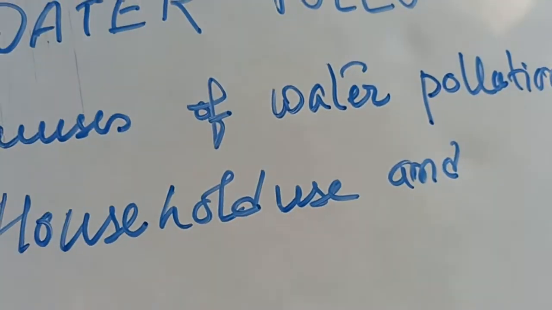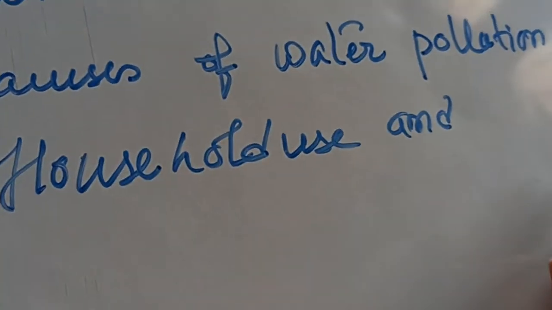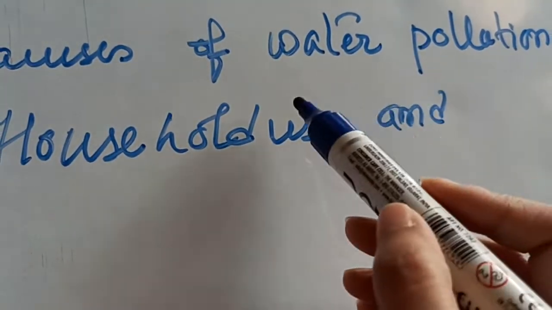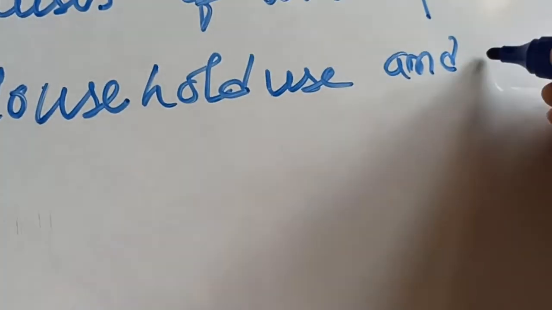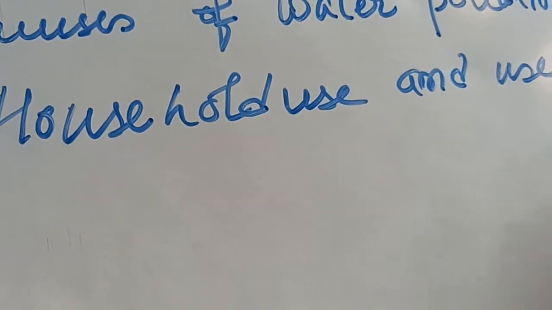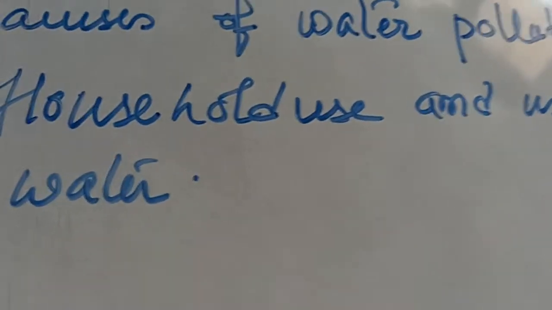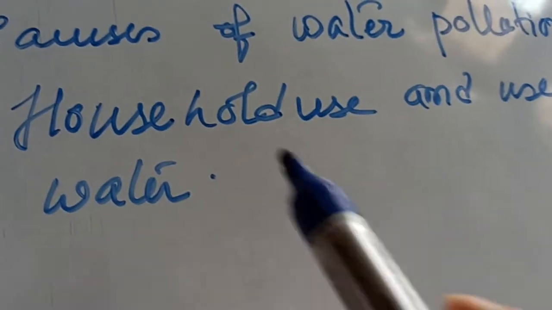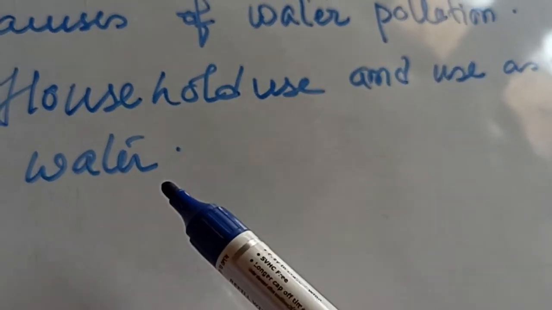Okay, now in this video I'm going to explain the causes of water pollution, meaning the reasons by which the water is getting polluted, or how the water is getting polluted. So the first one is household use and use as drinking water. We use water in our household, and also we use water for drinking purposes.